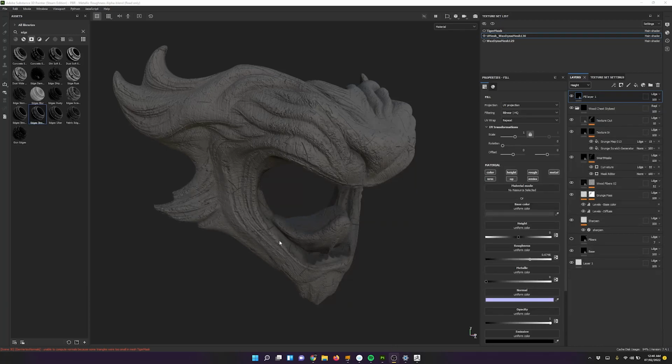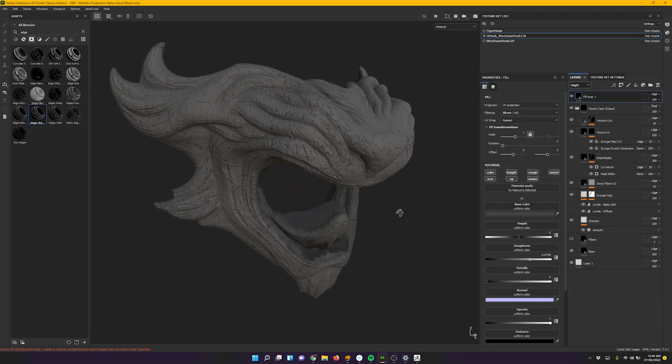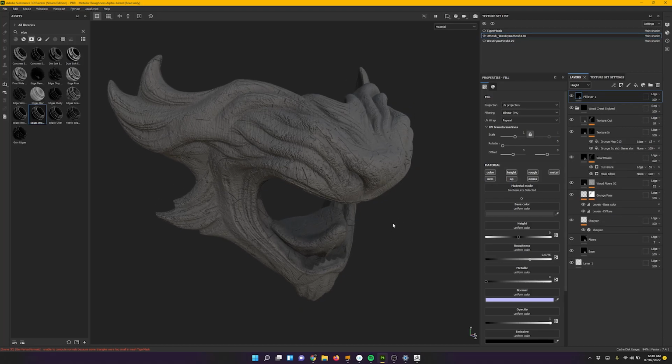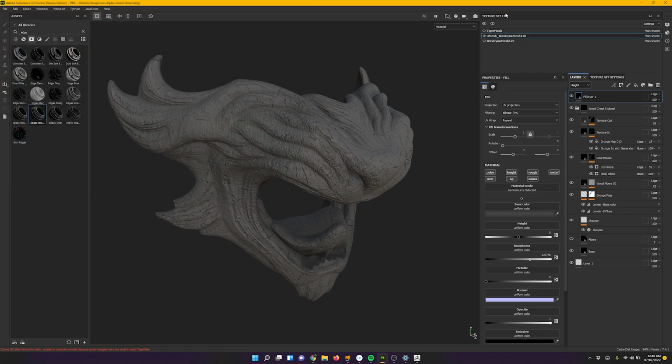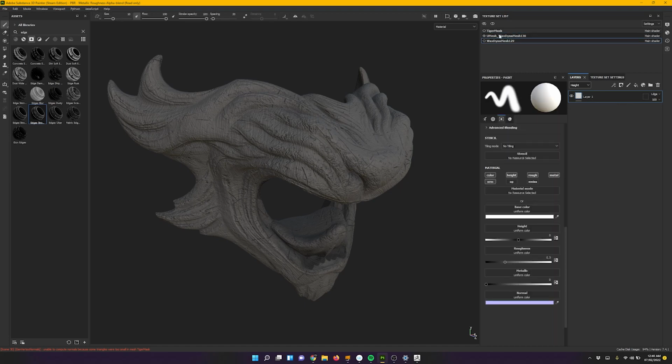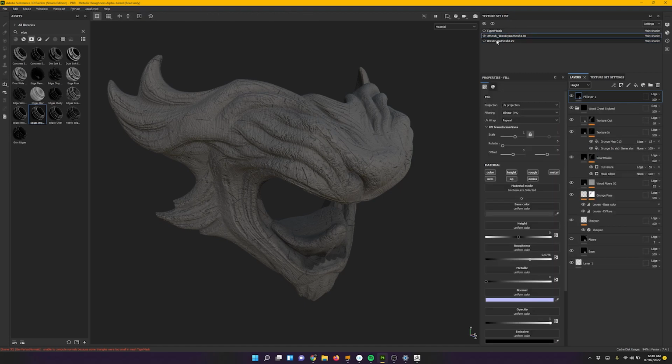All right, so now that we're done texturing our mask in Substance Painter, we want to make sure we've saved our file. So if you want to save your file, save as, call that tiger mask. Okay, and then here in the texture set list, we want to rename these because these are quite hard to locate if everything is named similarly, like wax dye mesh.